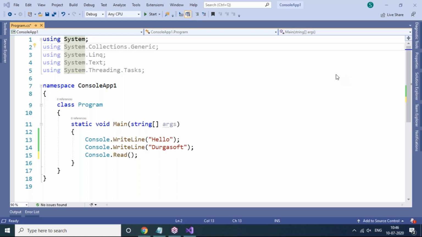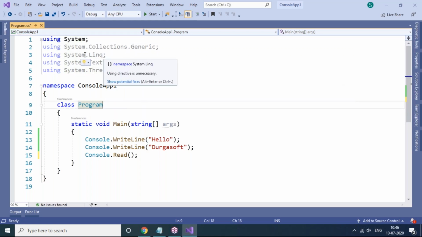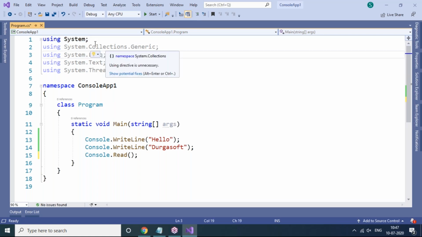Okay, don't worry. Now you can see, if you don't want to use something for some particular period of time, don't remove it completely, but meanwhile you can put it in a comment section.